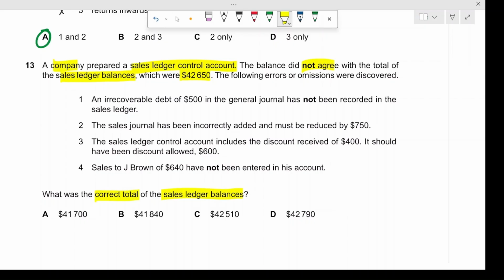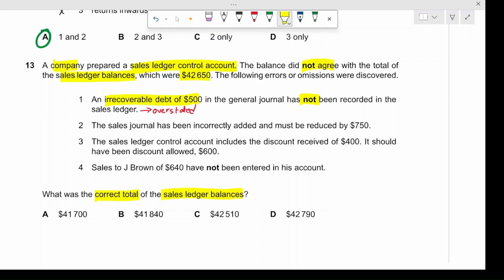So the first one is, an irrecoverable debt of $500 in the general journal had not been recorded in the sales journal, which means the $500 write-off was not posted in the sales ledger, which means that the sales ledger was overstated by $500. So we will have to subtract this amount, right?